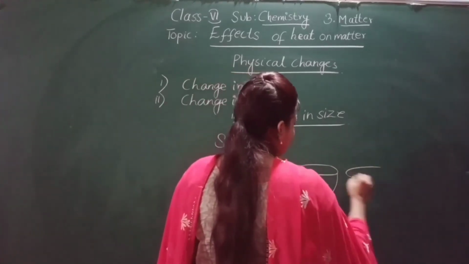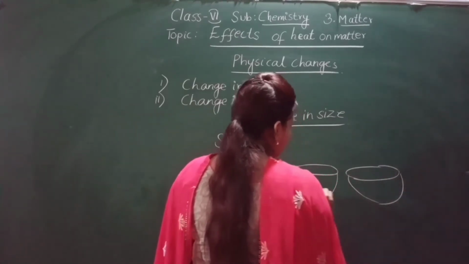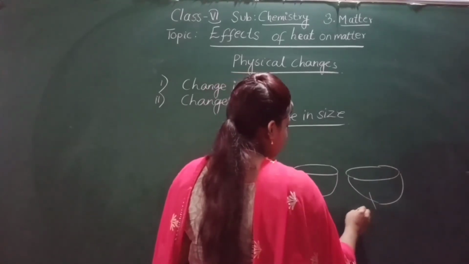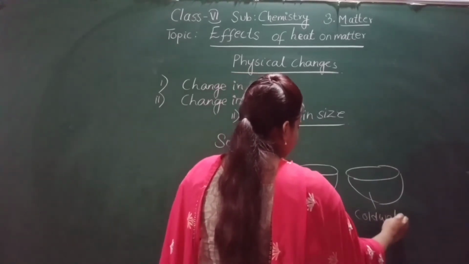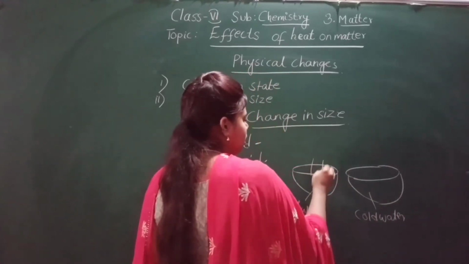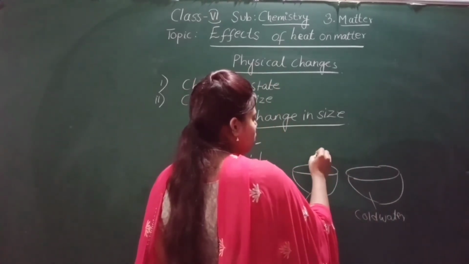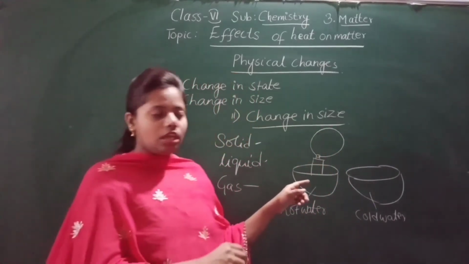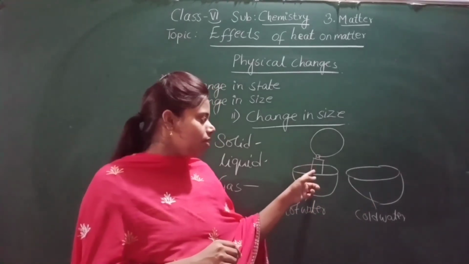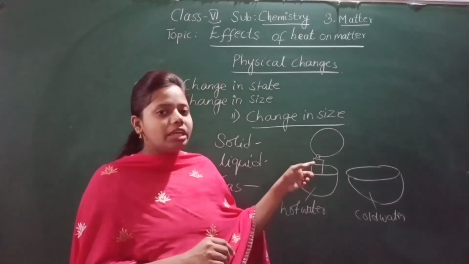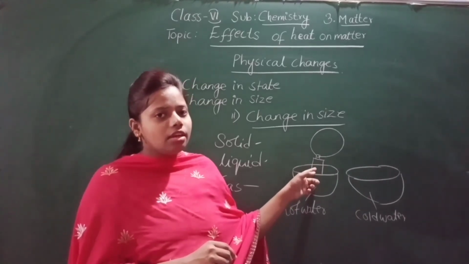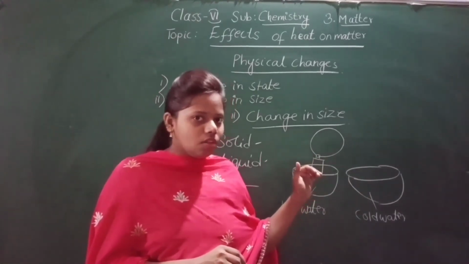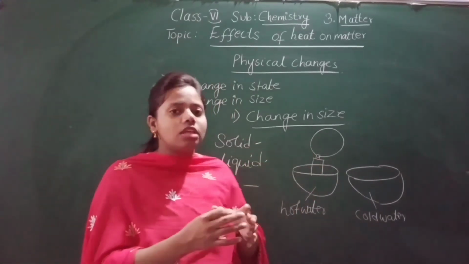Now for example, for this gas, take two bowls. In one bowl there is hot water, and in the other there is cold water. In this you put a metallic bottle, and on the mouth of the bottle there is a balloon. In the hot water, the energy will flow into the metallic bottle, and on being heated the gas will expand and the balloon size will increase.